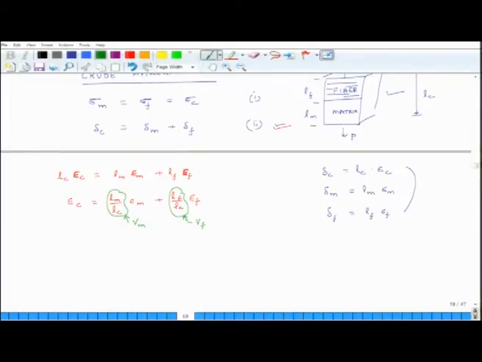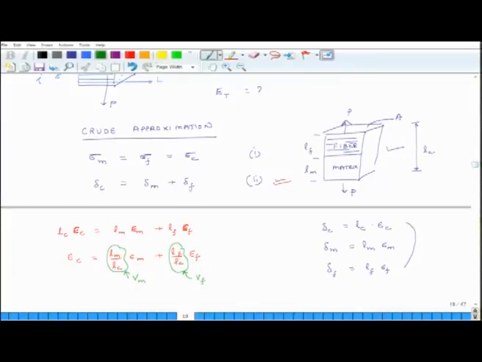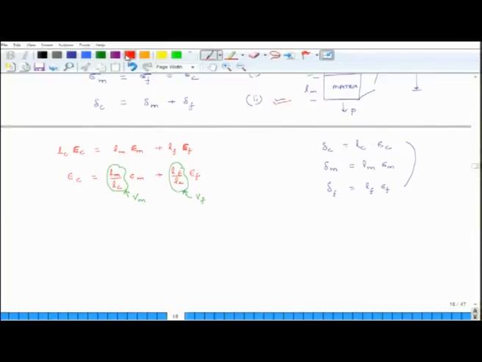The volume of fiber is Lf times cross sectional area A, the volume of matrix is Lm times cross sectional area A, and the volume of the whole thing is Lc times A. So, A cancels out, and that is why we have this. So, epsilon c equals epsilon m Vm plus epsilon f Vf.